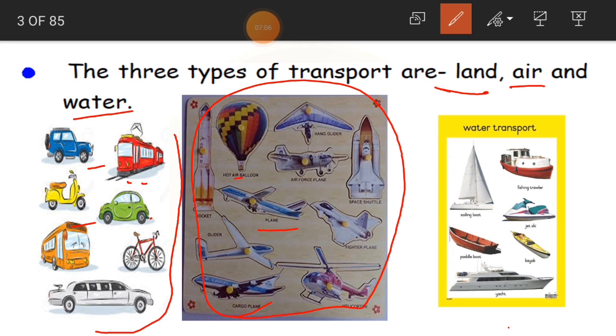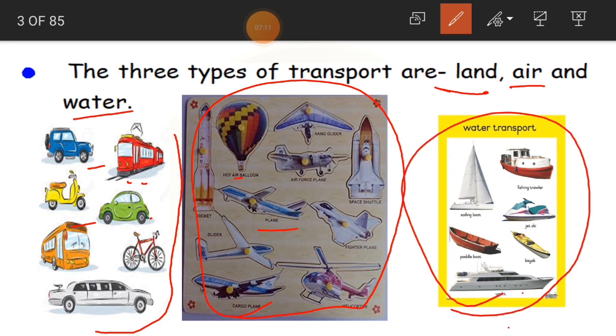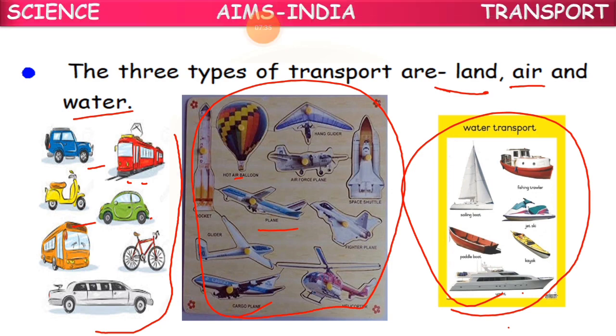And now at the last we get water transport here. So you can see ships, yachts, boats. Again in this also we have different types of vehicles where we can travel on the water. Okay, children, so how many types of transport are there? Three. What are they? Land, air, and water.